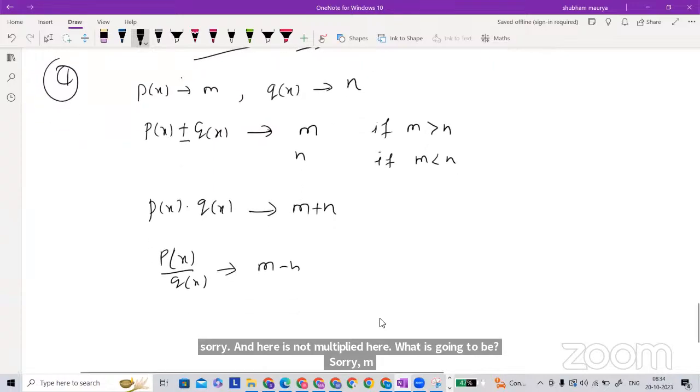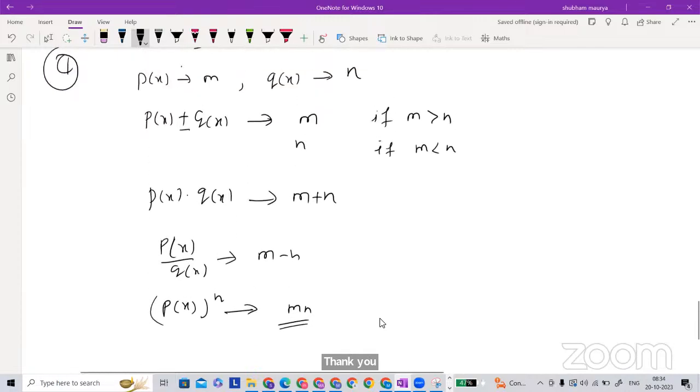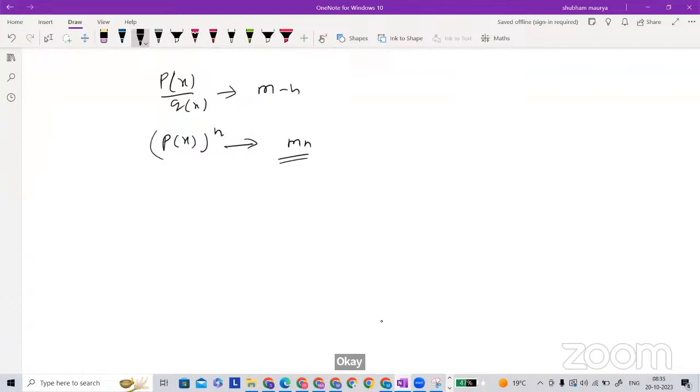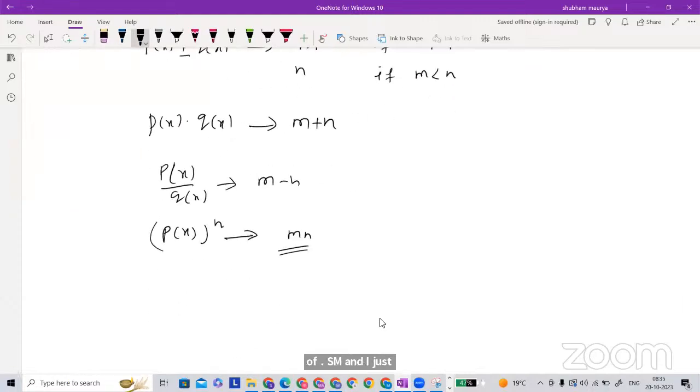And if it is a kind of this one, where you are doing it like this, in that case the degree is going to be m into n. So where is m here? It's not m there. No, the degree of P is m, and I just added alpha, not n. So this is going to be m alpha.